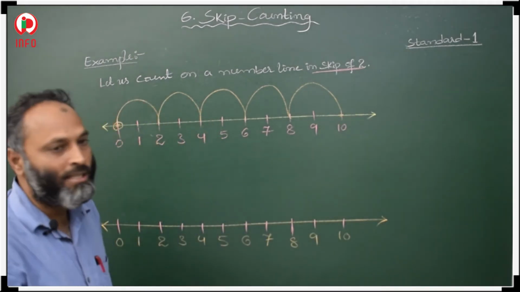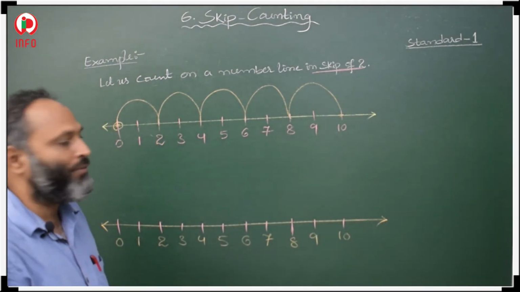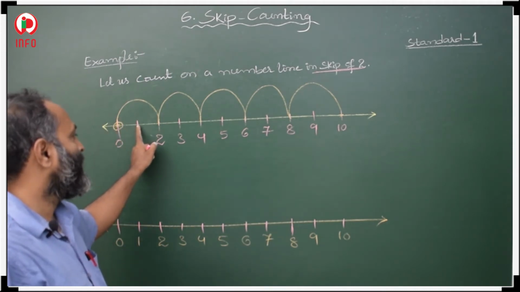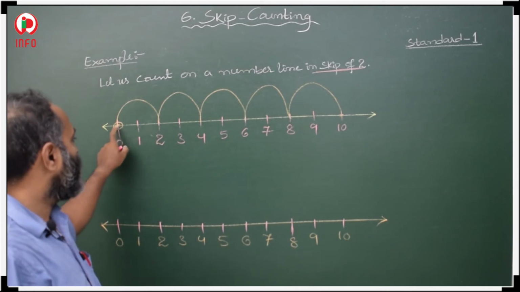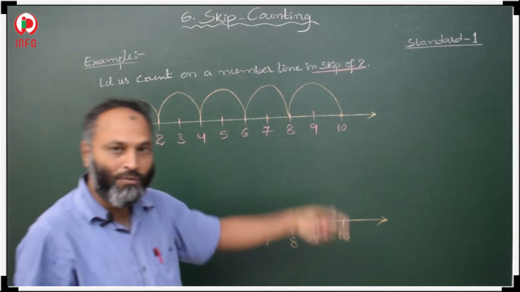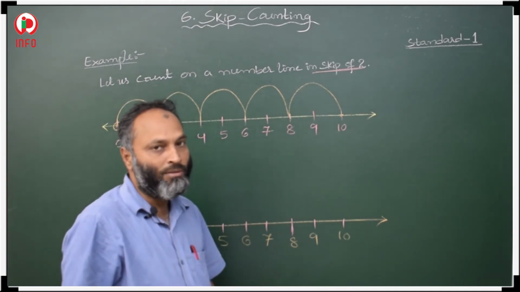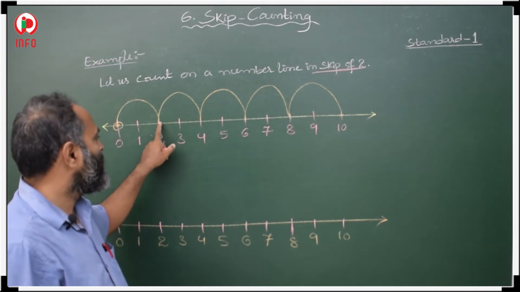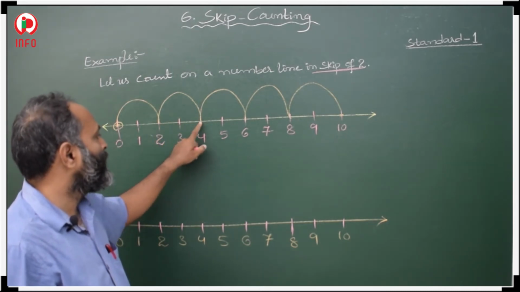So these are skips of 2's. 0 to 1 is one step, 1 to 2 is the second step, which means we go from 0 to 2. So it shows a skip of 2's. From 2 again we count 2 steps: 2 to 3, 3 to 4.